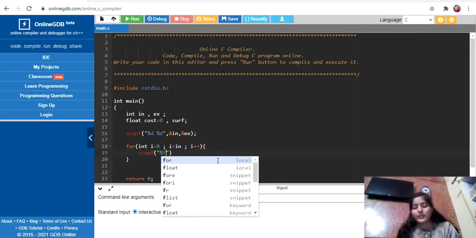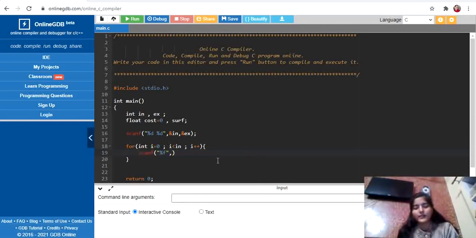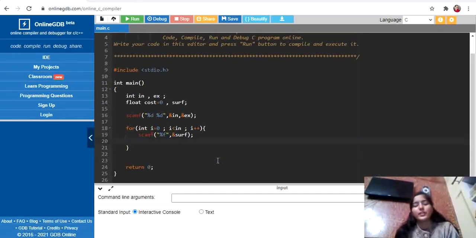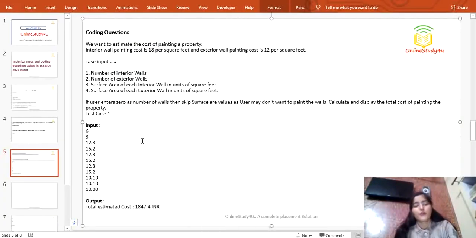As it is a floating type, that's why I'm using %f, then ampersand surf, yeah, okay. And the next thing what we will do, let me show you here what we can do.